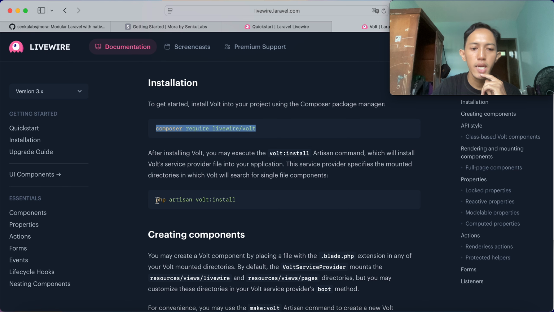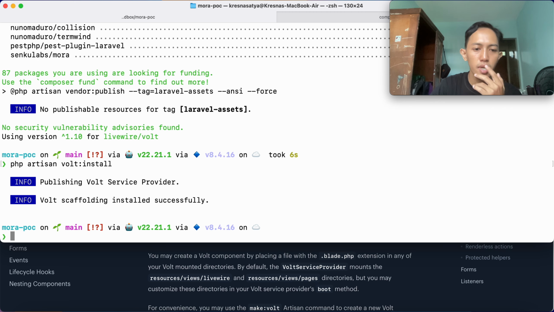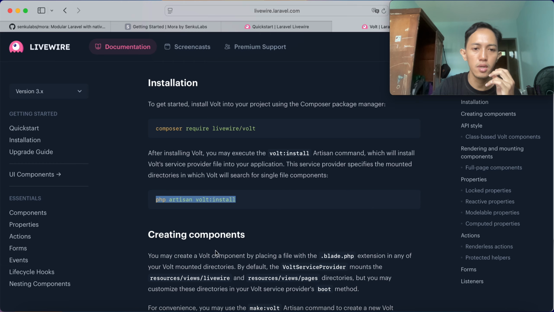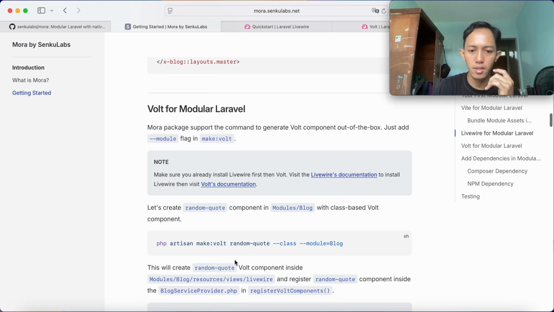Alright, and then we install Volt. It will inject the Volt service provider and Volt scaffolding already installed. Okay, so next thing, we want to create the Volt component called random quote using the class-based Volt component.